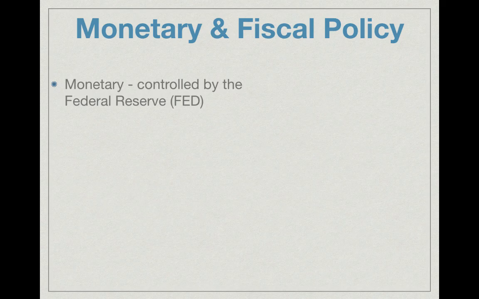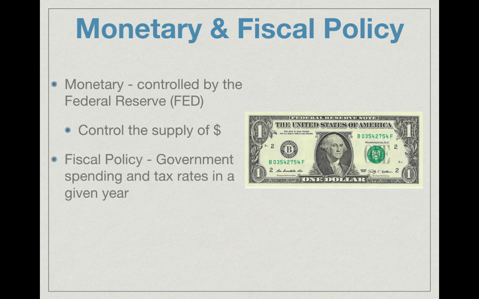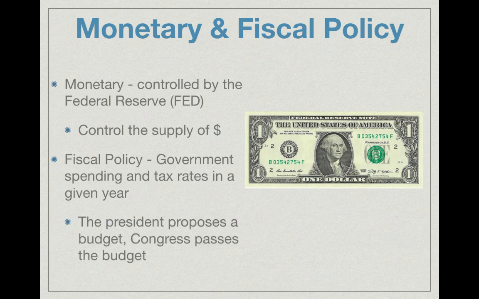So monetary policy, this is controlled by the Federal Reserve or the Fed. They control the supply of money. They can either increase it or decrease it by influencing interest rates. Fiscal policy, this is the government spending and tax rates in a given year. So this is actual expenditures and taxes that the government brings in. Please know the difference between monetary and fiscal. The president proposes a budget, however, it's up to Congress to pass the budget each and every year.